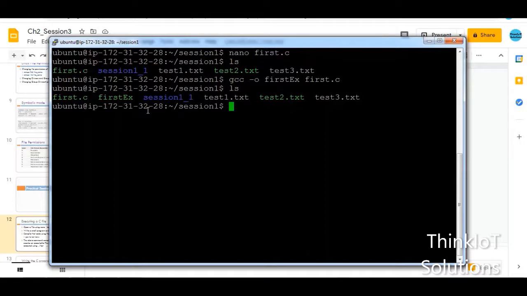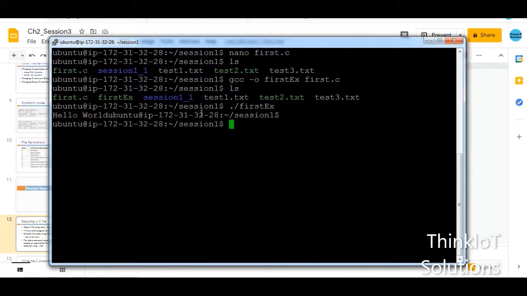I will have to press ./first ex. So I need to use ./ and then first ex. So when I hit enter, you can see that hello world is being printed here. Because I have not given any new line character, this particular thing is coming up after this only. But let us do that so that the output is clear.